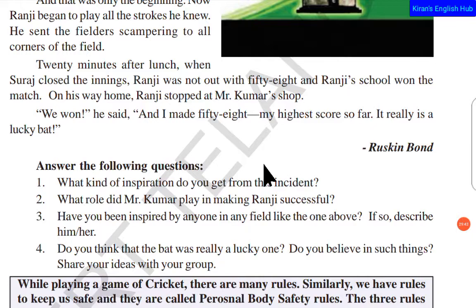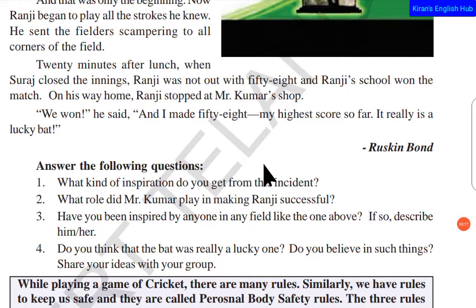Mr. Kumar just wanted to encourage this little boy to score more. So that is the reason he gave just a simple normal bat, that was not the bat which made a century. He gave a bat and he said, this was the bat I made a century with. Because of that, Ranji got more confidence in himself. This is not actually the wonderful bat, this is actually the wonder in Ranji.